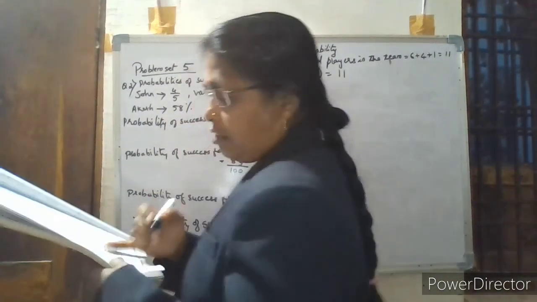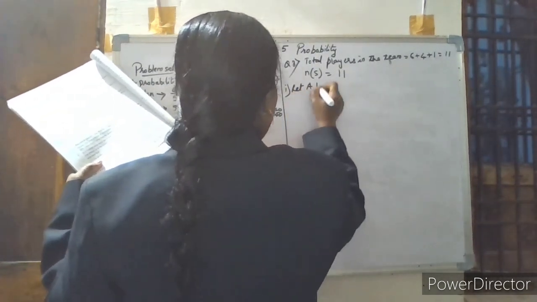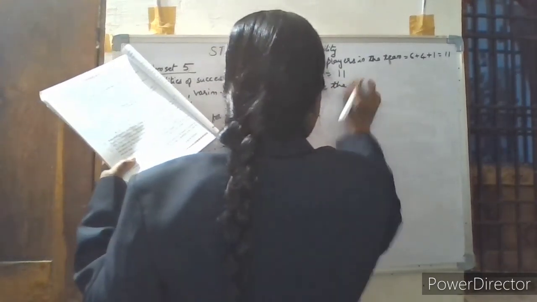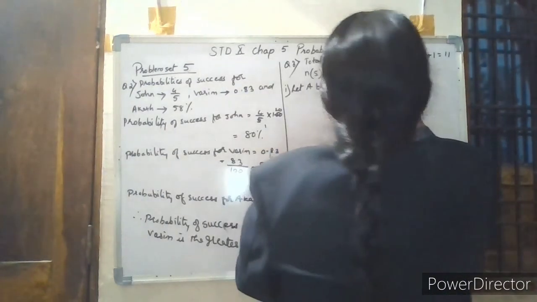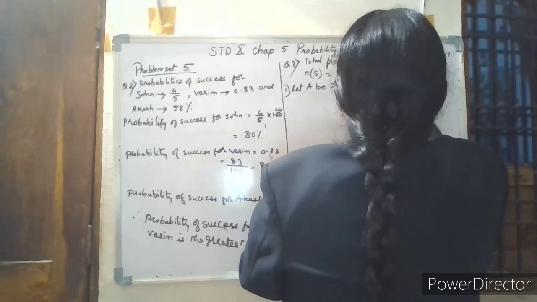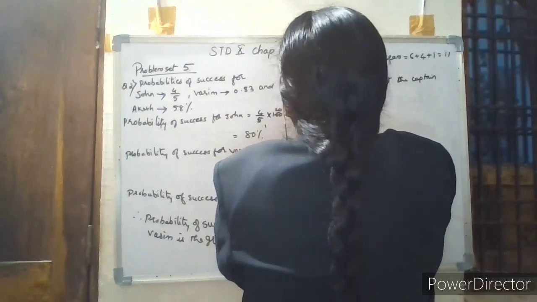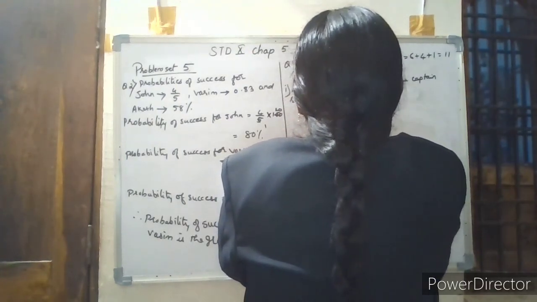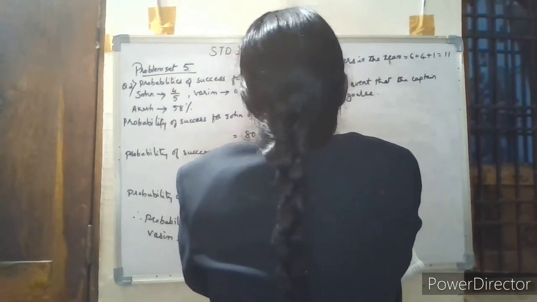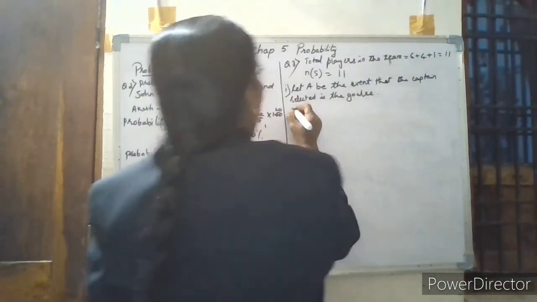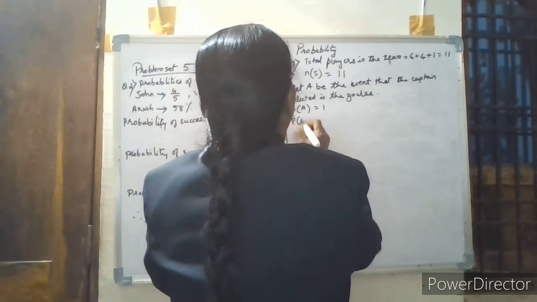So for the first question, let A be the event that the captain selected is the goalie. So here only one goalie is there. So the number of elements of event A is 1. Therefore the probability of event A is 1 by 11.